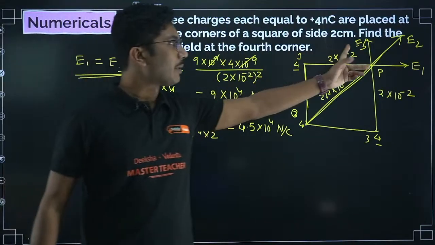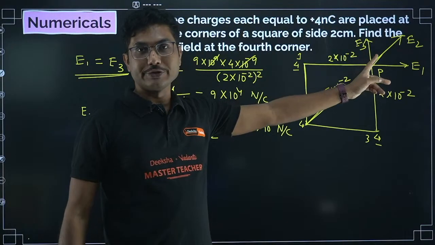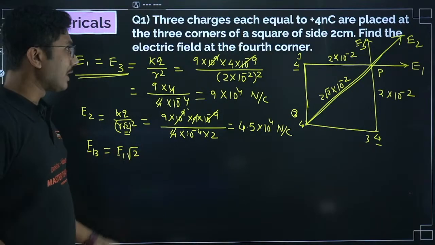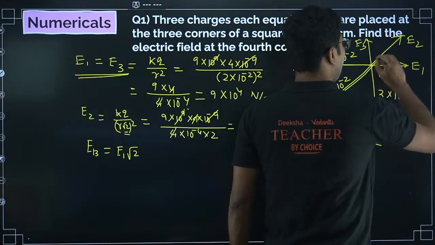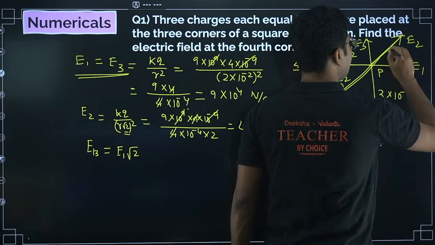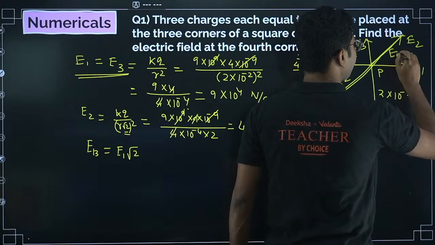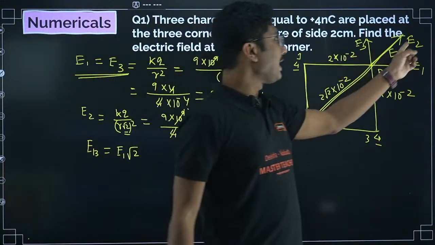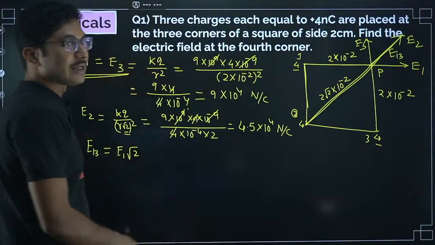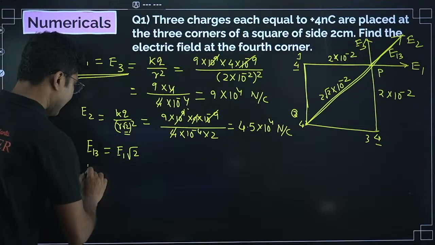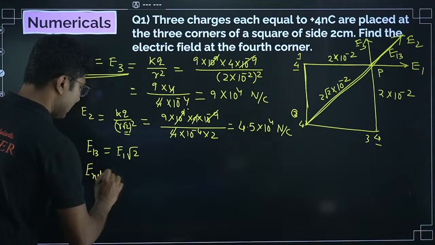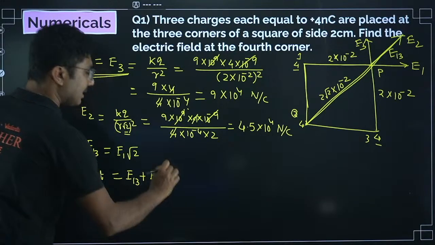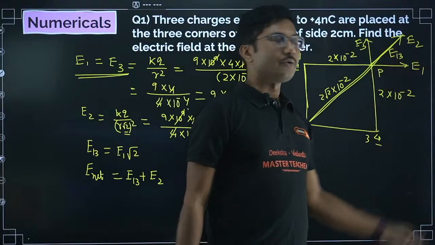If the vectors are perpendicular and their magnitudes are equal, then their addition is simply E1 root 2, and it will be along the diagonal itself. So this is the direction of E13 as well. Now you see that E13 and E2 are in the same direction, so you can simply add them as scalars. So the net electric field is E13 plus E2.